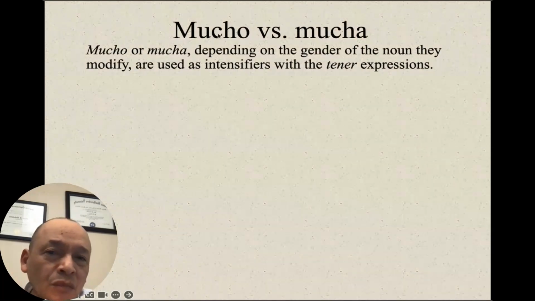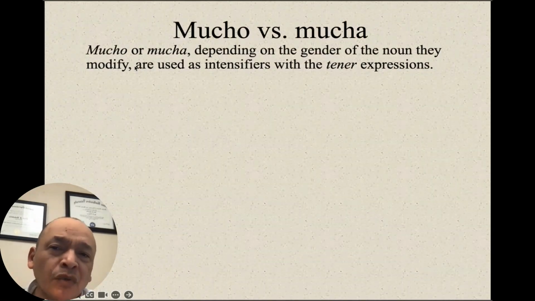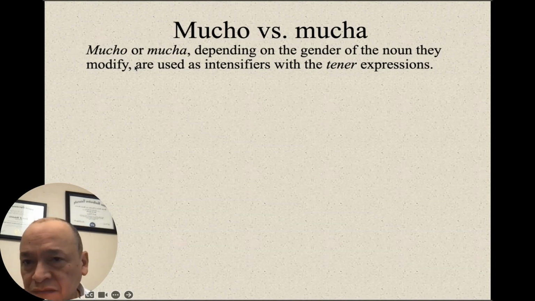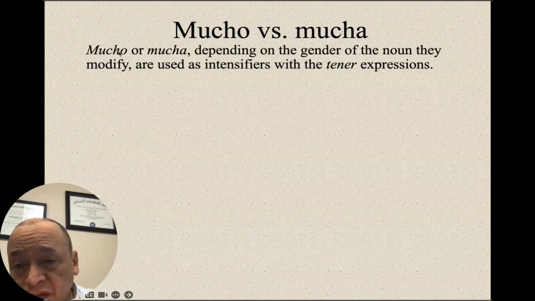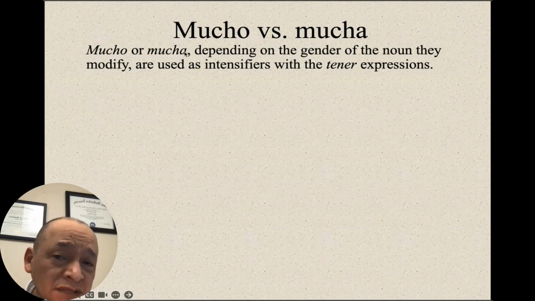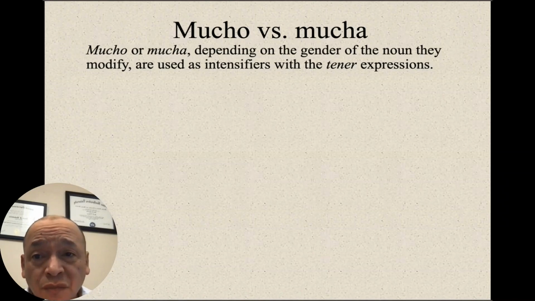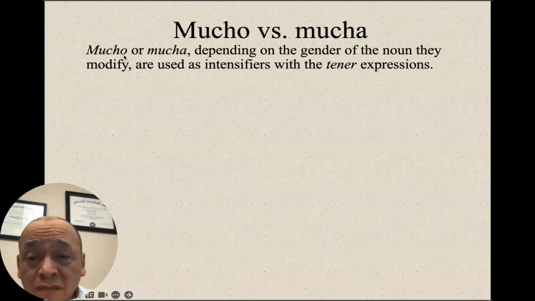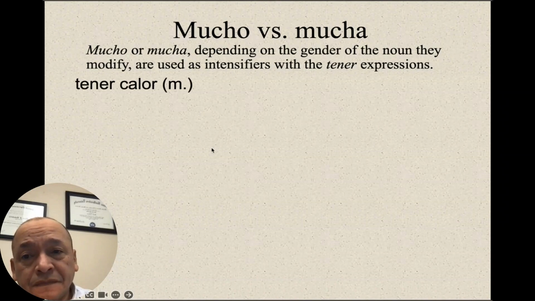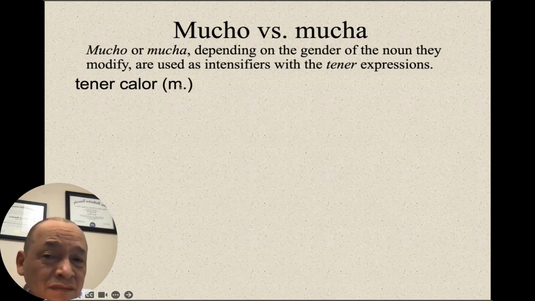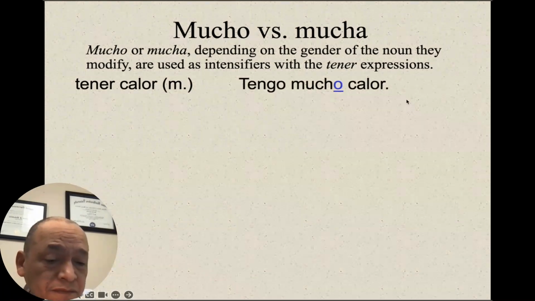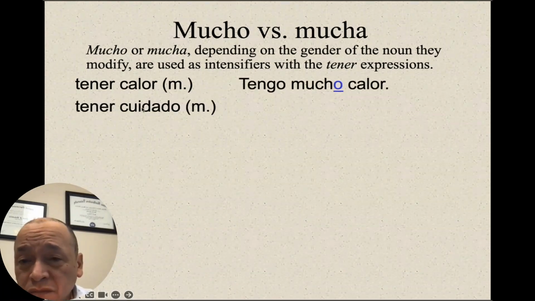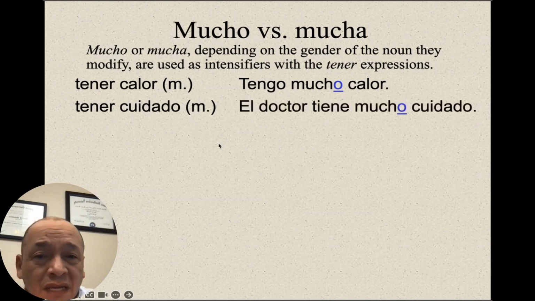Now we're going to learn mucho versus mucha, right? So mucho is used as an adjective, right? In that case, they have to agree in gender and number. So mucho masculine, mucha feminine. Calor is masculine. So tengo mucho calor. Tener cuidado is masculine. El doctor tiene mucho cuidado. Okay.